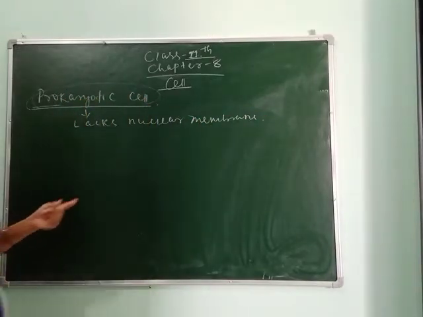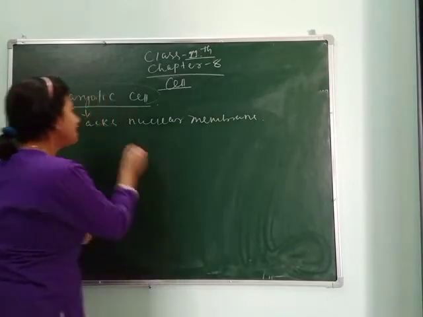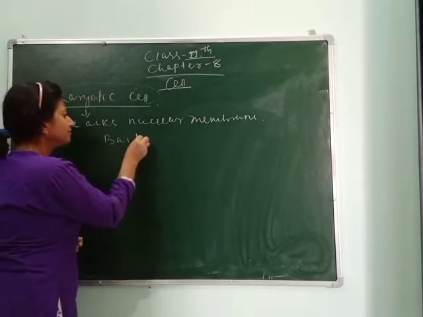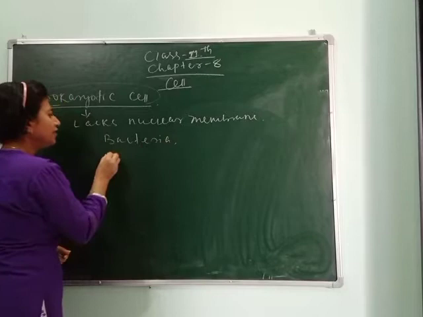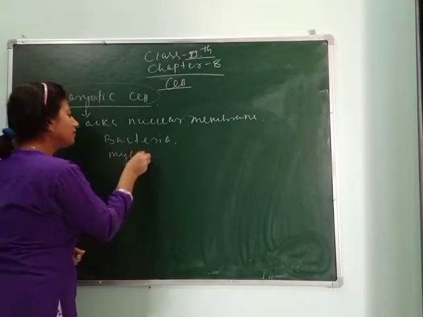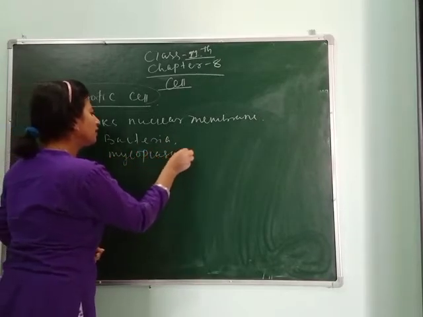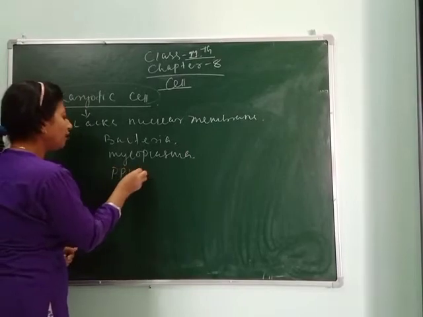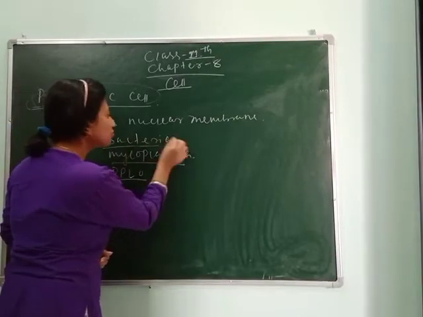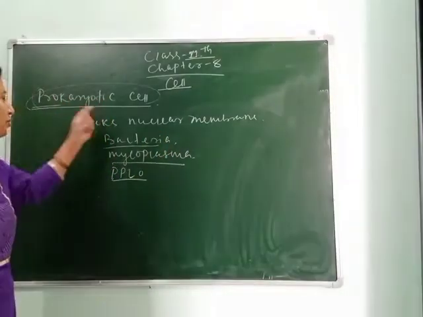Which organisms are placed in prokaryotes? Organisms like bacteria, then mycoplasma, then PPLO. These are the organisms placed under prokaryotes.